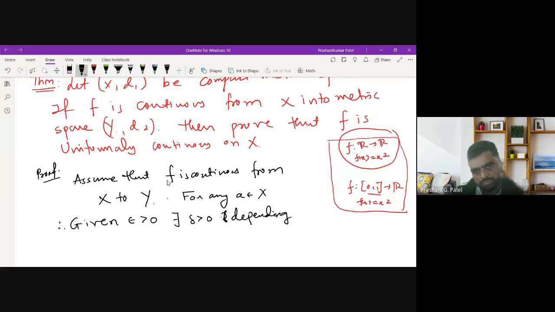This is continuity, so delta depends not only on epsilon, but it may depend on a also,